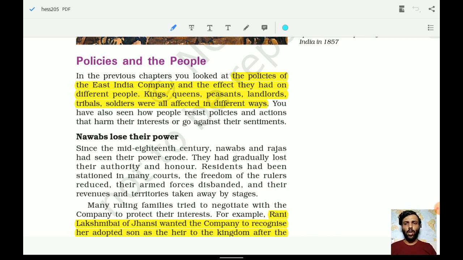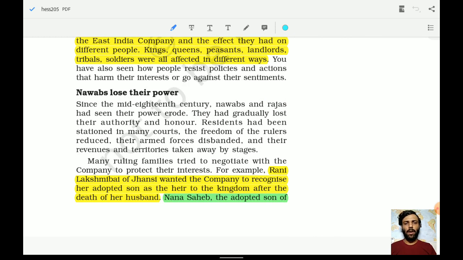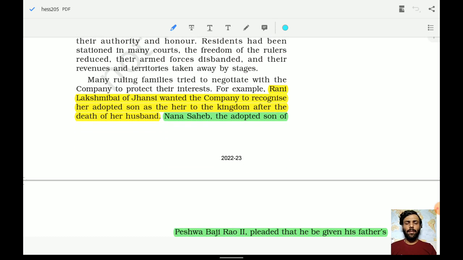Let us move ahead and talk about how the Nawabs lost their power. Here we will talk about the different kingdoms, kings and the Nawabs who lost their power. Why? We will see those conditions as well. Rani Lakshmibai of Jhansi wanted the company to recognize her adopted son as the heir to the kingdom after the death of her husband.